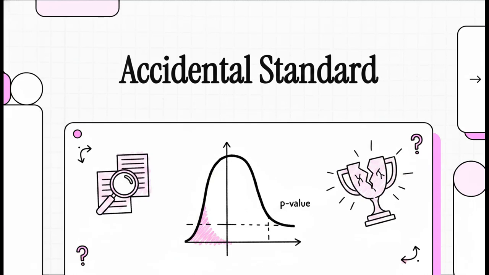All right, let's dive right into an explainer that's going to completely flip how you view the so-called gold standard of scientific research. If you've spent any time around scientific papers, you already know the magic number, right? 0.05. Hit it, and boom, you're published. Miss it, and your research practically vanishes into thin air. But what if literally everything we've built around this magic number is deeply, fundamentally flawed?